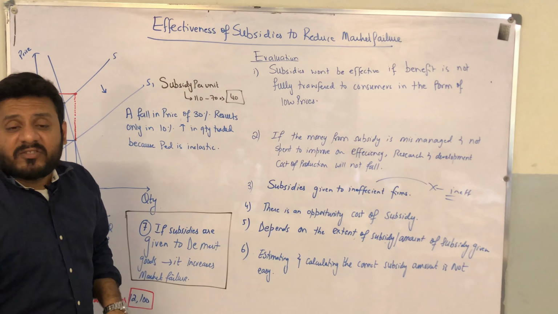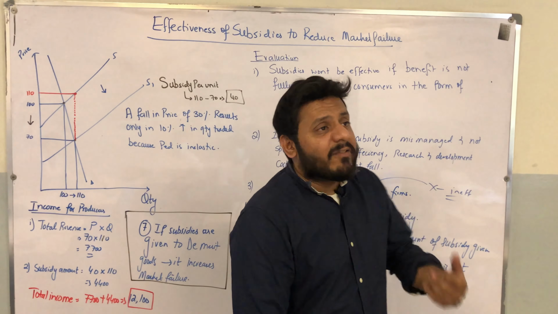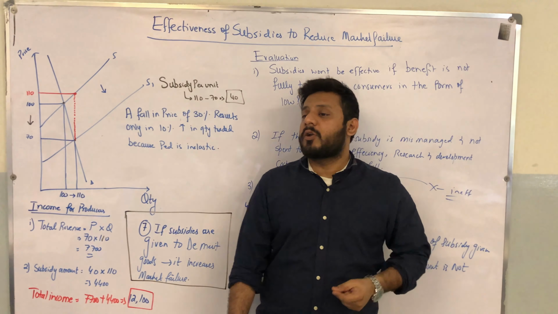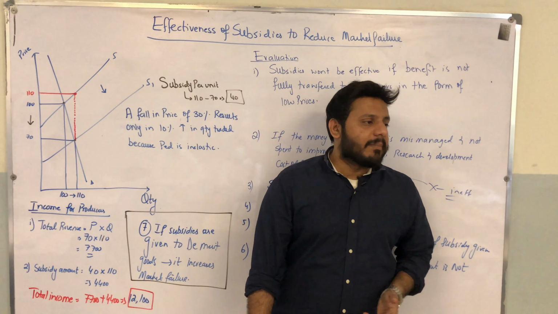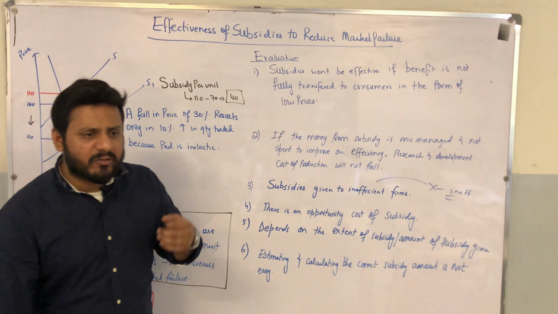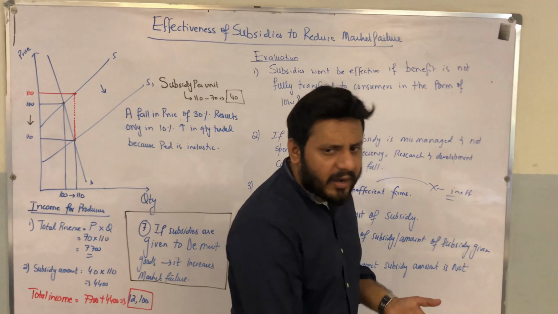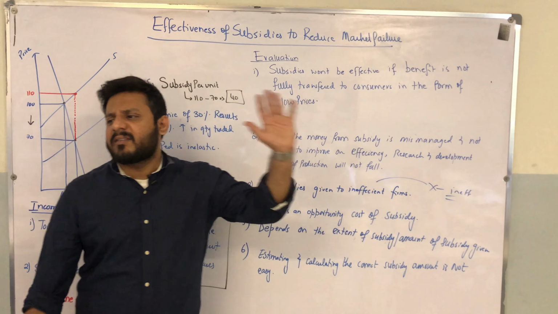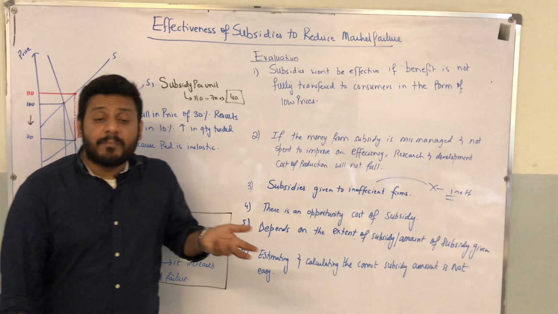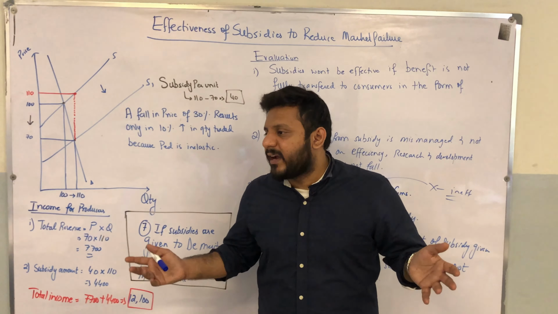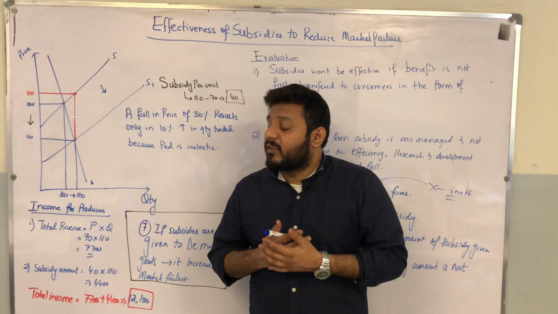Number four, we already know that the money for subsidy is financed through taxes, and that money could have been spent on infrastructure, on public goods, on transfer payments, on unemployment benefits, on education, on healthcare. Do you understand? It could have been spent on various goods and services, hence improving welfare. And the whole idea of subsidy was to improve the welfare of society, right? To improve the production of merit goods.